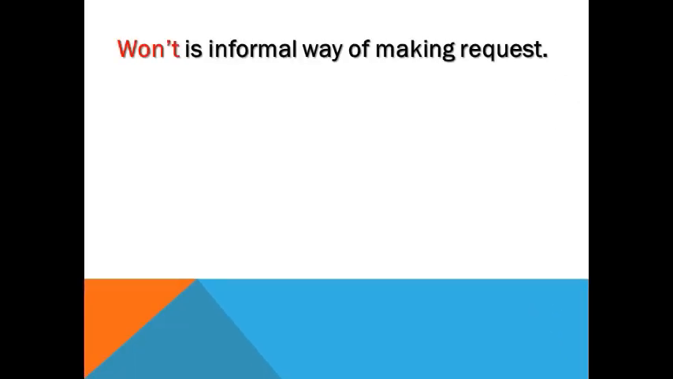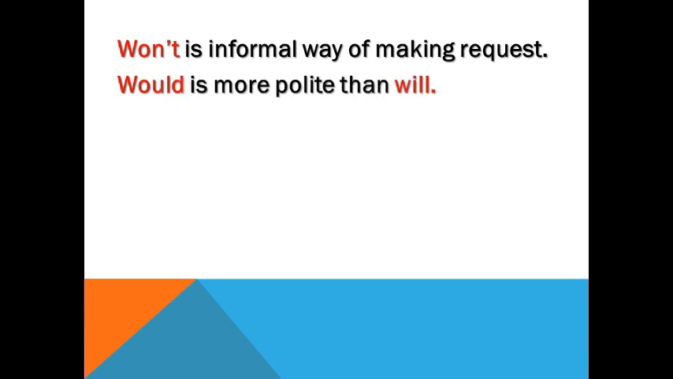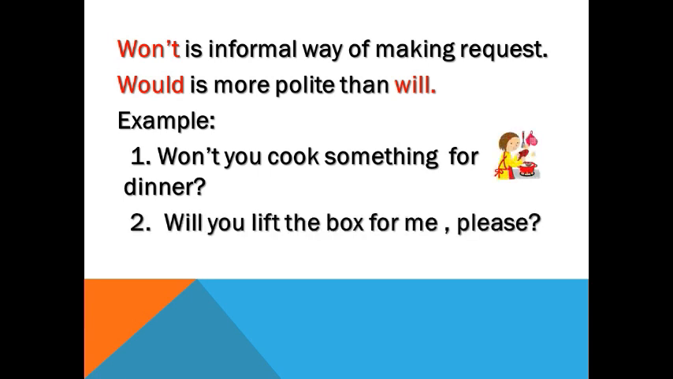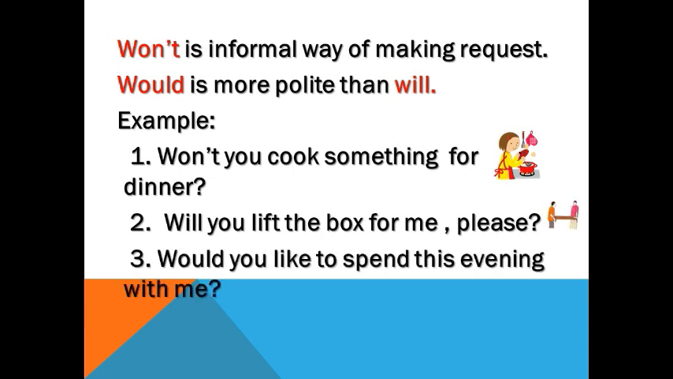To express request, we also use will, would and won't. Won't is an informal way of making a request. Would is more polite than will. Example, won't you cook something for dinner? Will you lift the box for me, please? Would you like to spend this evening with me? Here, all the three examples are expressing the same idea.